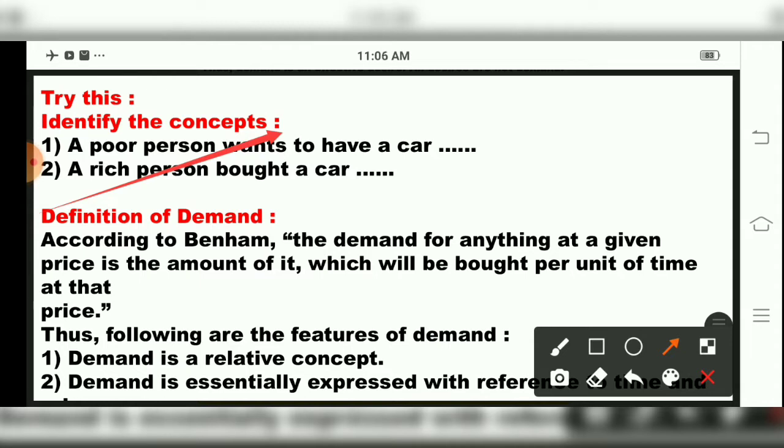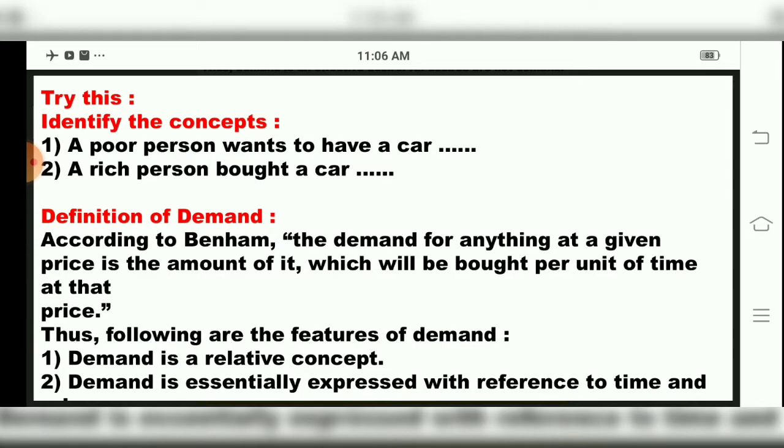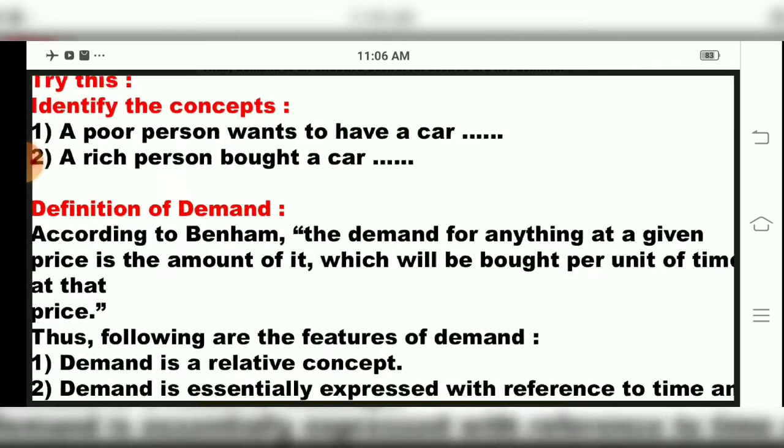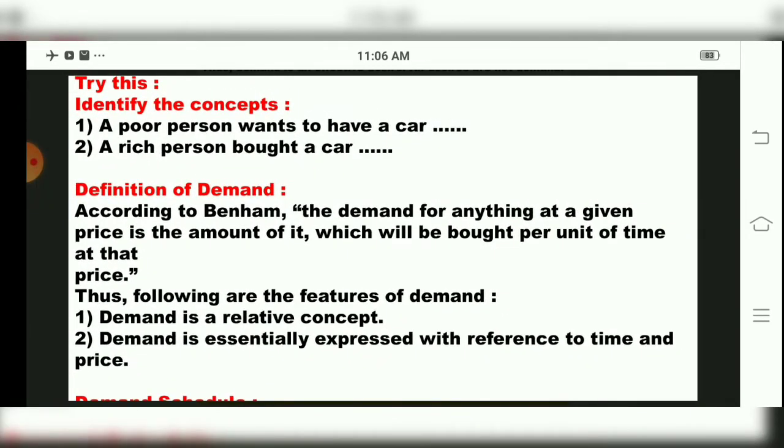Yes, desire. And a rich person bought a car. Here the fill in the blank will be demand. So these concepts tell us about desire and demand. Then we'll come to the definition of demand by Professor Benham.